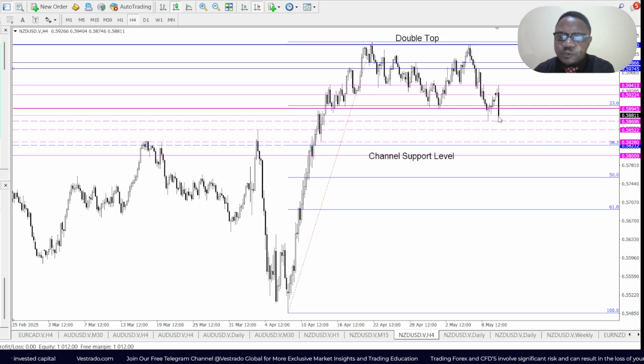But let's see what then unfolds, especially tomorrow with the inflation data, which is looking like it might perhaps push the pair back up a bit. So be on the lookout for that.